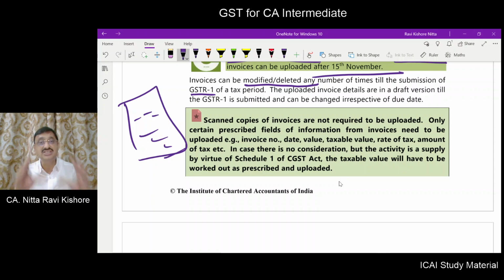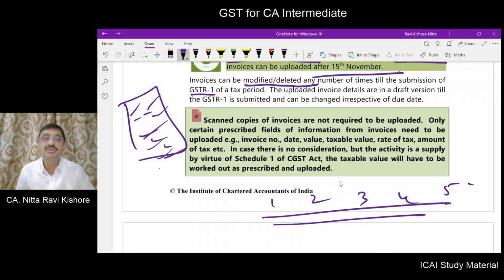So prescribed information will be filled in the GSTR1. You need not scan and upload it, but certain information is required to be populated in the GSTR1.